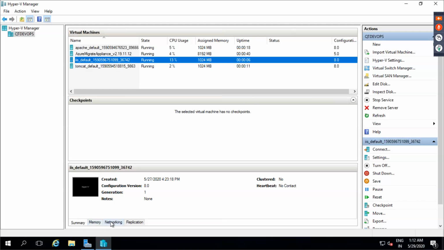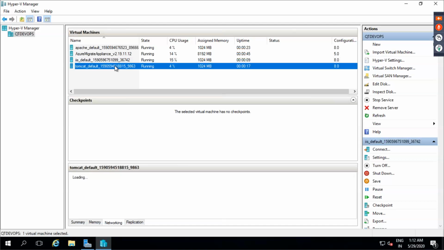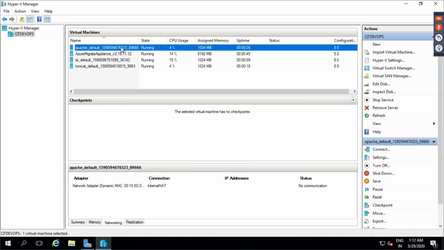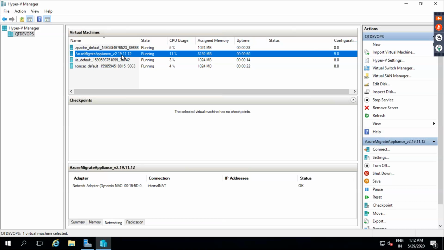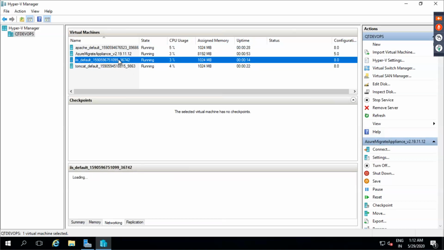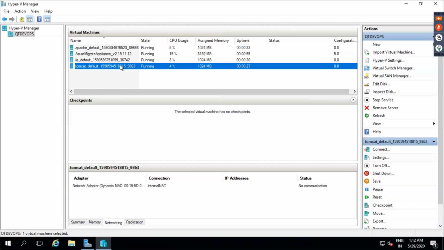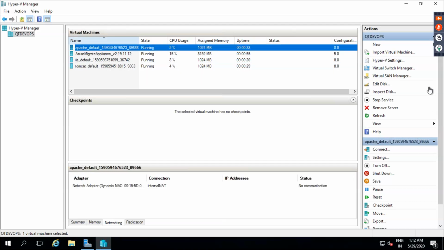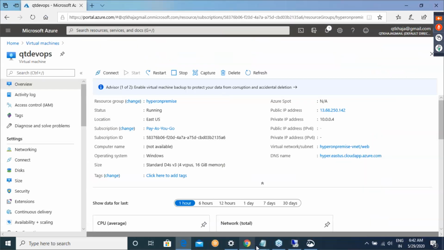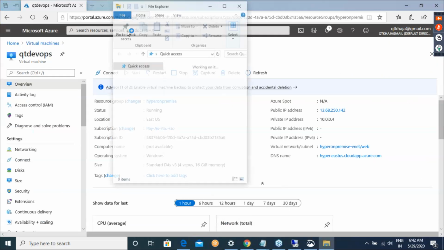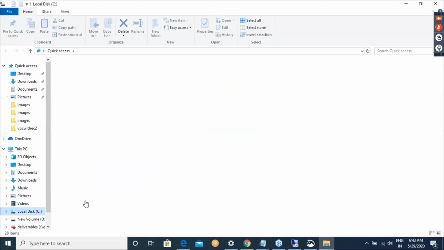And let us see the networking configuration. Still the IP address is not received. It will take some time for us to get the IP address. You have to just wait. So please start all of your machines. Please do that activity, and once you are done, please ping me on that.